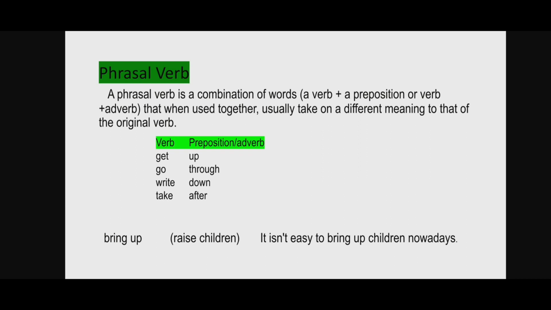Now we'll move on to phrasal verbs. A phrasal verb is a combination of a verb plus a preposition or a verb plus an adverb. When they are joined together, they have a different meaning. For example, get plus up, get up; go plus through, go through; write plus down, write down; take plus after, take after. Now, bring plus up is bring up. It means raise children. It isn't easy to bring up children nowadays.